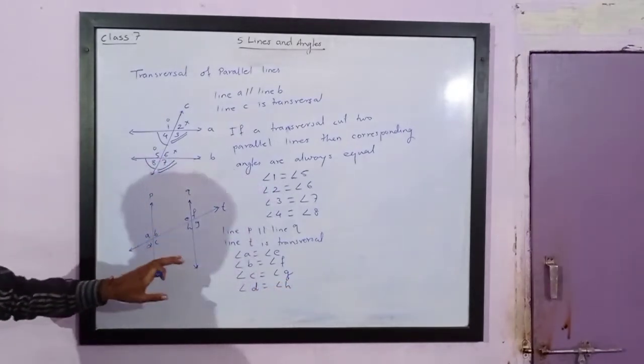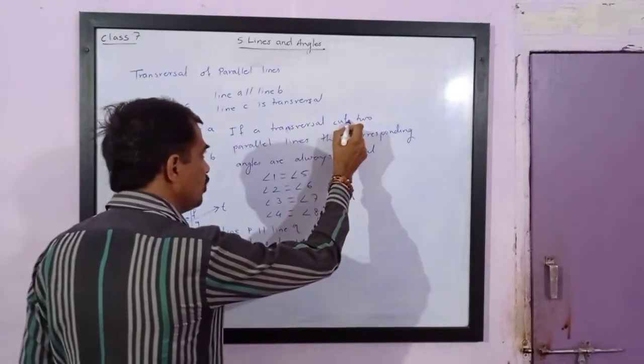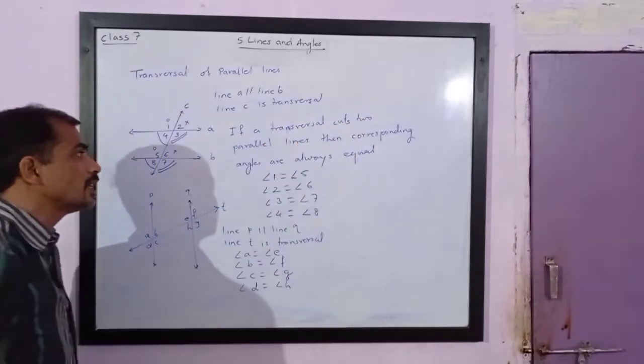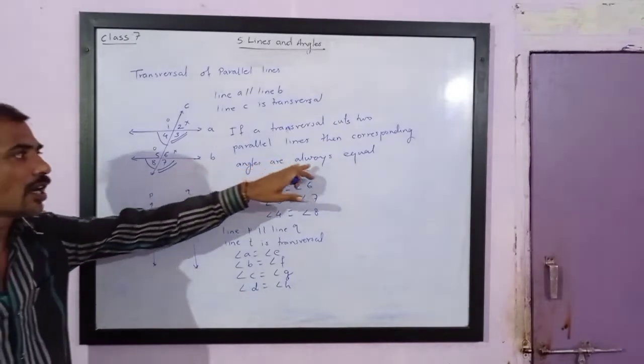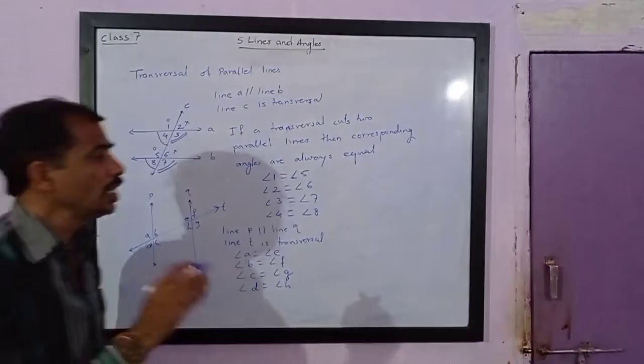So we have studied a very important sentence. If a transversal cuts two parallel lines, then corresponding angles are always equal. And the converse of this statement is also true.